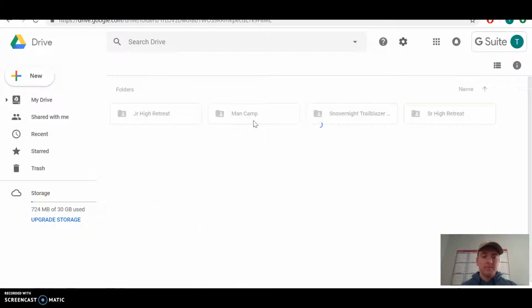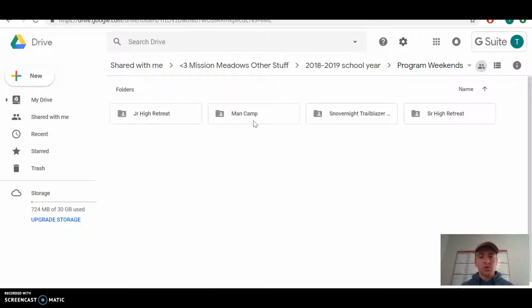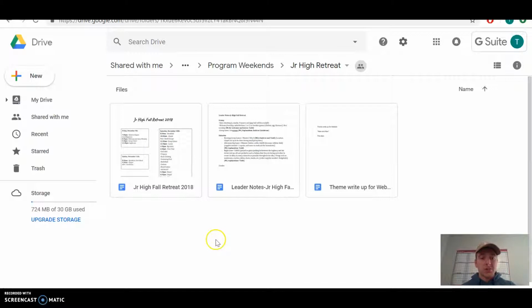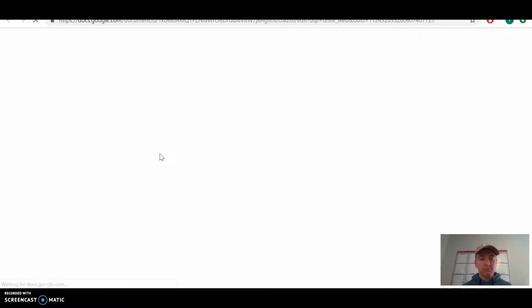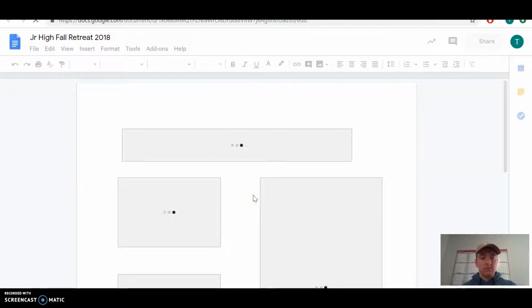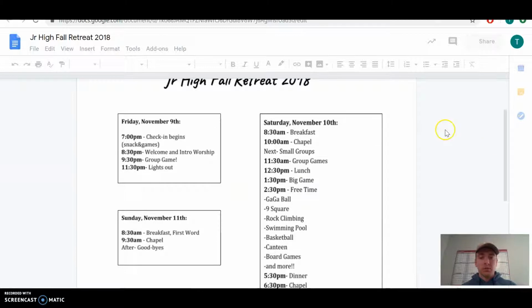Here is the program weekends. Okay, so for the 2018 and 2019 school year, within the program weekends folder, I've made a folder for each program weekend that we do. So we program a junior high retreat, a senior high retreat, man camp, and a snow overnight trailblazer retreat. Now within each of these folders, you're basically going to find the same materials. There's going to be a basic retreat schedule that we print off and hand to people, and so there's that.